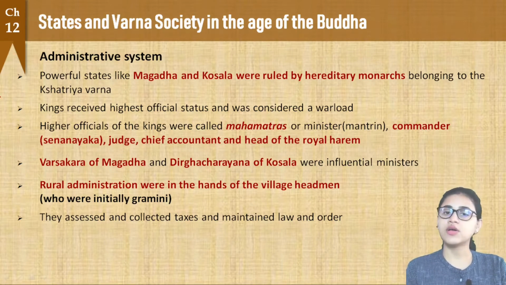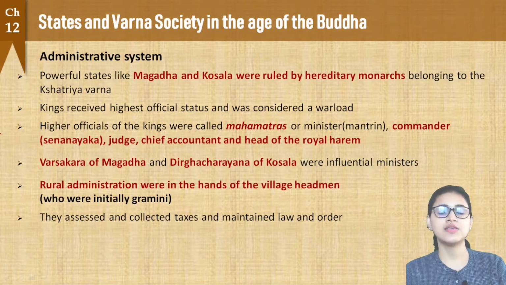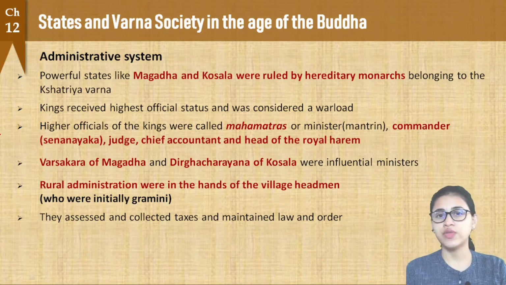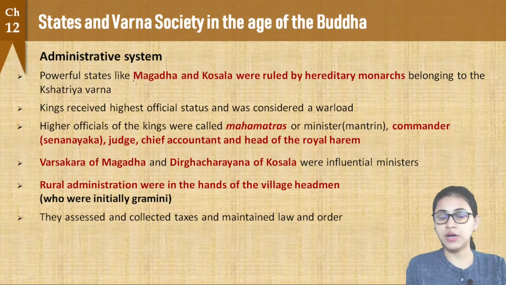Now, after talking about the material life, we will now discuss the administrative system of the states during the age of the Buddha. As we have already discussed, in this age we have the rise of the Mahajanapadas, right? The large states, 16 big states that are termed as Mahajanapadas, right? Now, Magadha emerged as the most powerful kingdom out of all these Mahajanapadas.